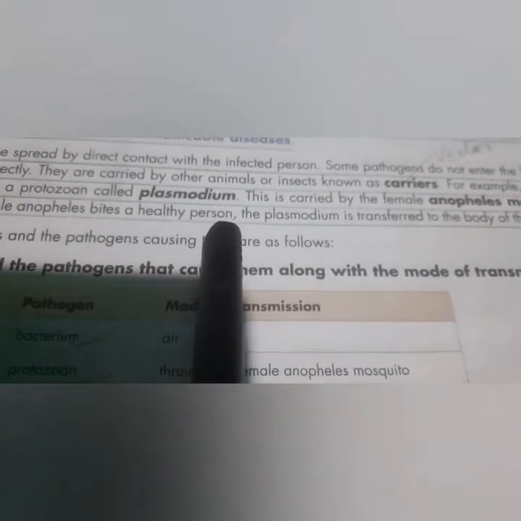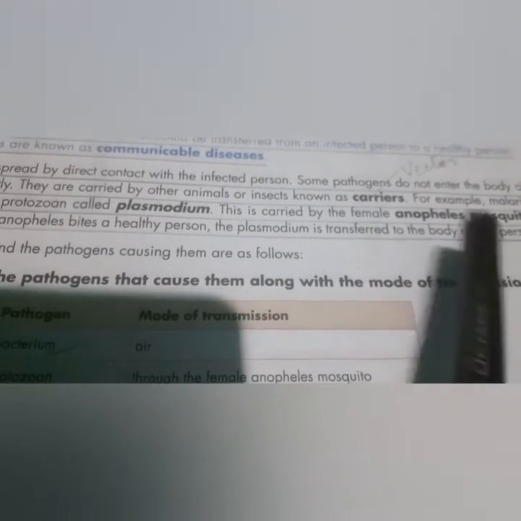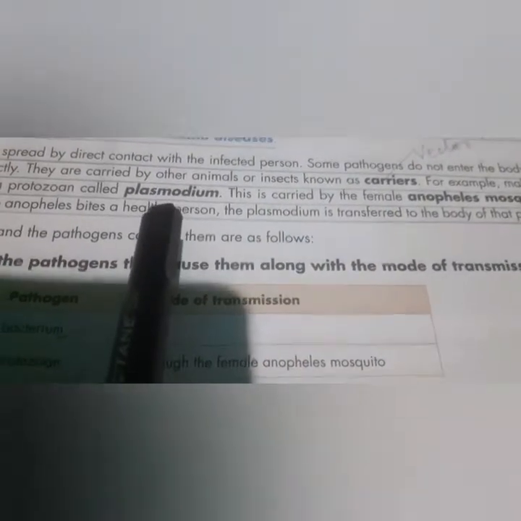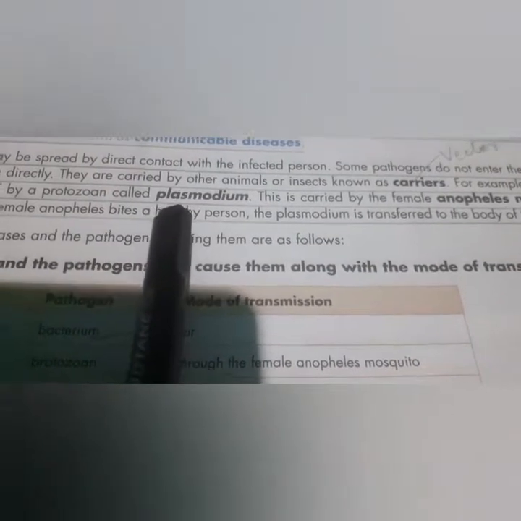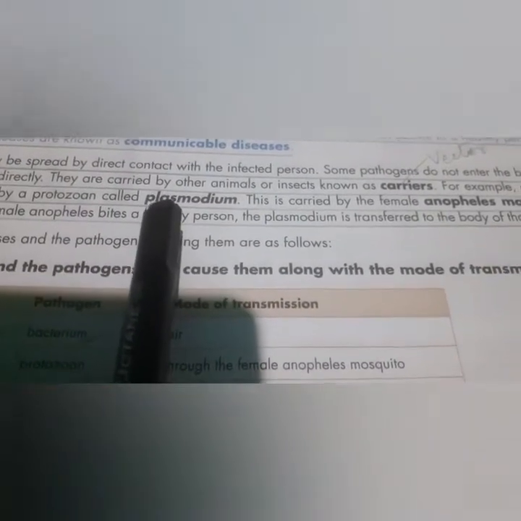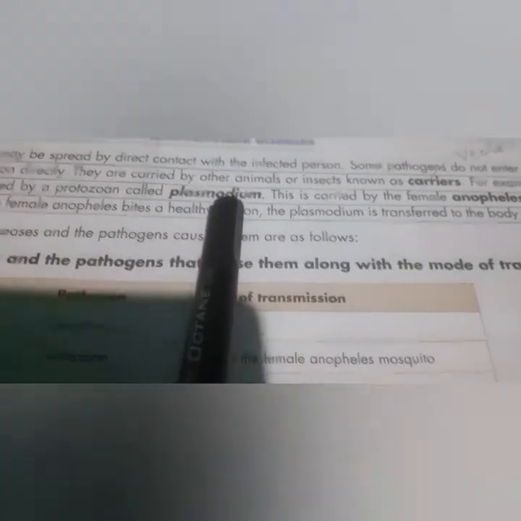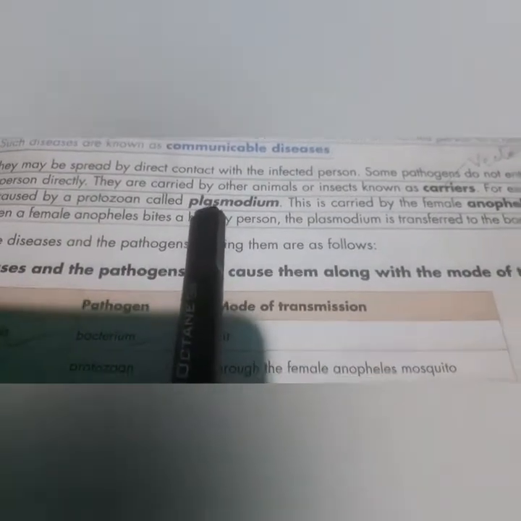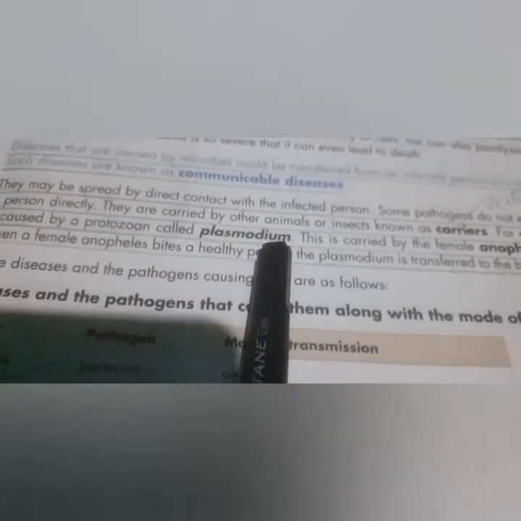So here we can say that the Anopheles mosquito is the vector of the disease called malaria, and the main pathogen, that is the disease causing organism or microorganism, is Plasmodium, which is a protozoan. Protozoan is the singular form, protozoa is the plural form.